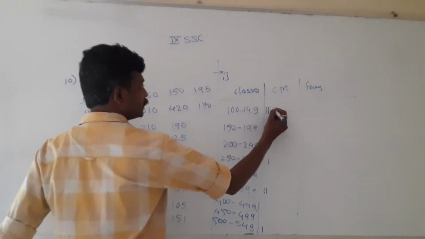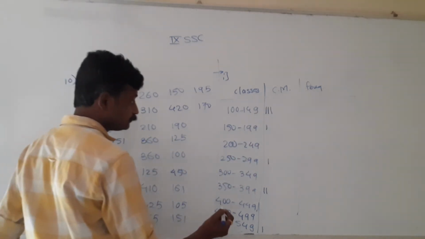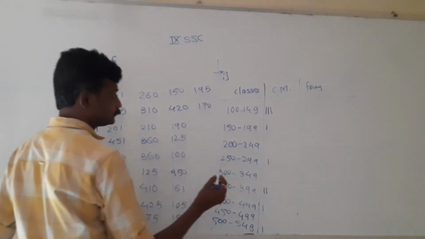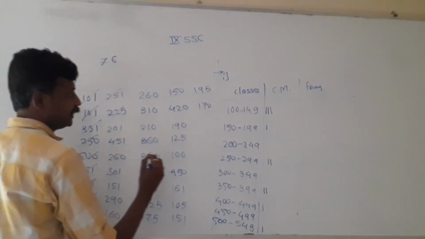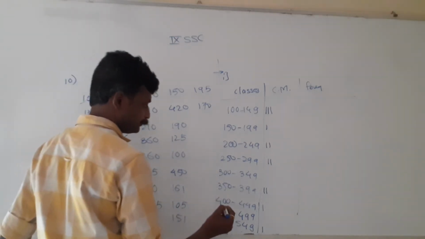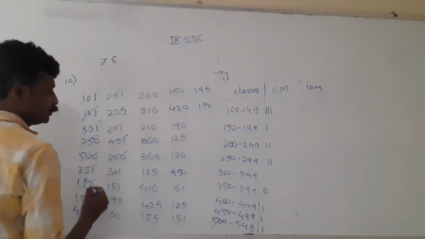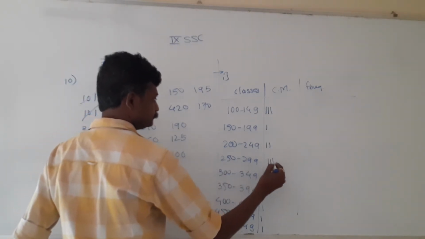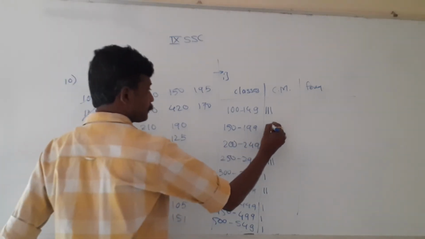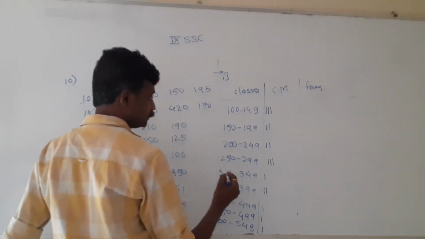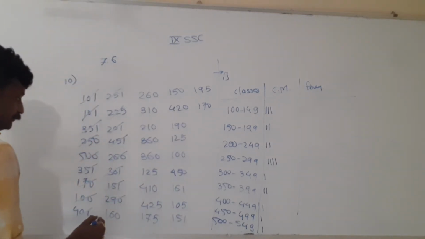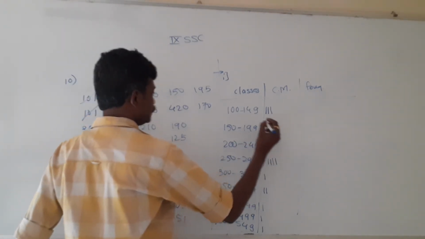100 first group. 401 will be in this group. 251, 225, 201 in the same group. 451, 260, 301, 151. 290 will be in this group. 290 it is. 160 in this group.